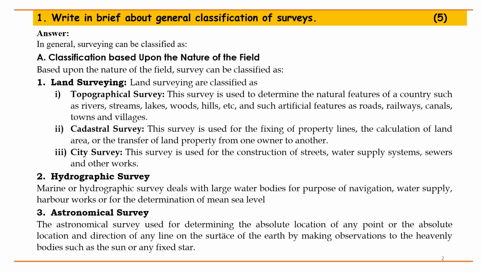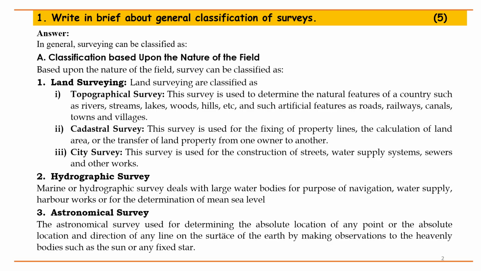Land surveying. Land surveying is classified as topographical survey. This survey is used to determine the natural features of a country such as rivers, streams, lakes, woods, hills, etc., and such artificial features as roads, railways, canals, towns and villages. Cadastral survey. This survey is used for the fixing of property lines, the calculation of land area, or the transfer of land property from one owner to another.